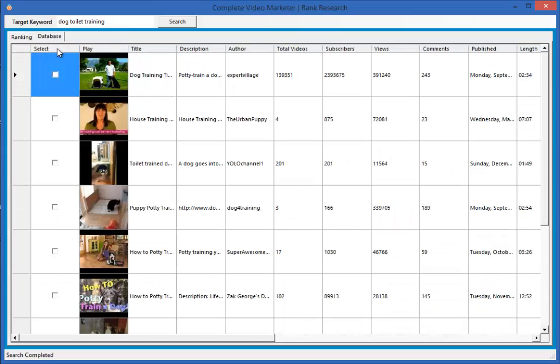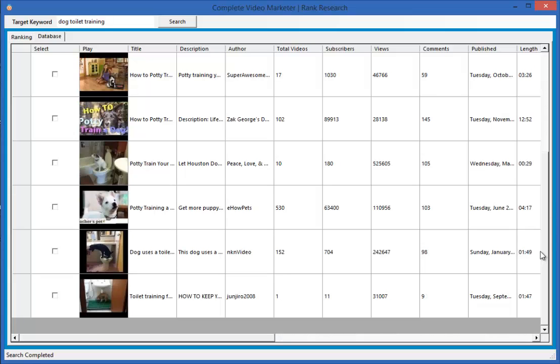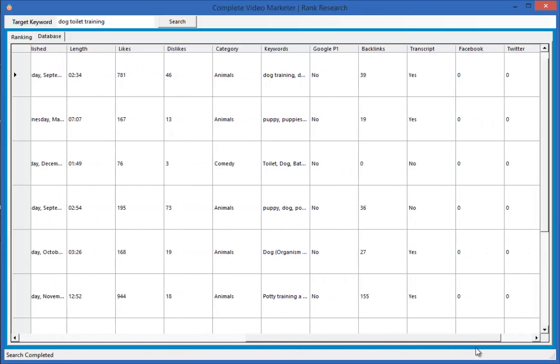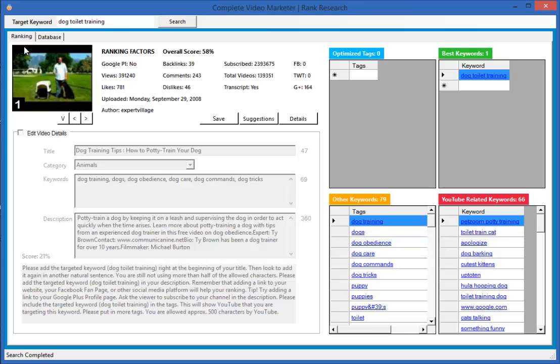Now if we go to the database view, here's where we see all of the 10 videos that have come back in a spreadsheet format, and we can see all of the different fields that we're using to be able to estimate video's ranking and find out why it's ranking so highly or not. And we can see we get the Facebook, Twitter and Google Plus details of these videos. We find out if the video has a transcript or not. These are hugely important factors in ranking videos. So what we get is really a schema to follow that will help us to be able to rank our videos quickly and efficiently without wasting time, without wasting search time on Google and YouTube.